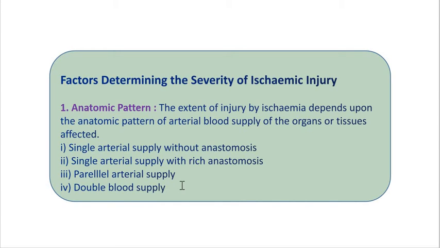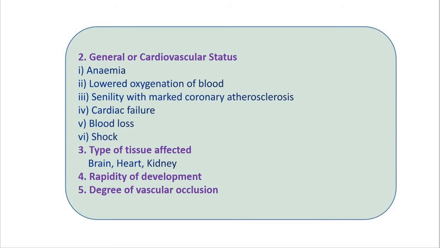Now this is the first factor which determines the severity of ischemic injury, that is anatomic pattern. The second factor is general or cardiovascular status.